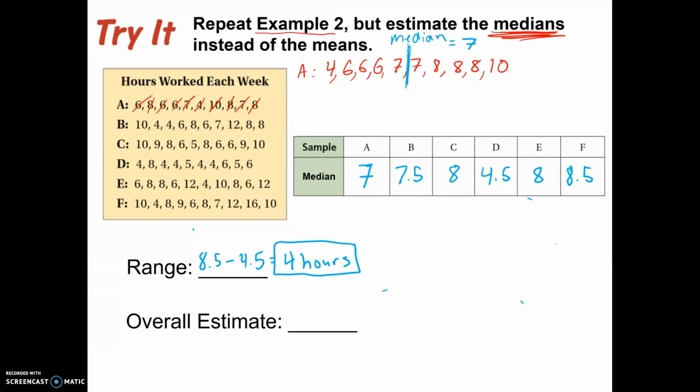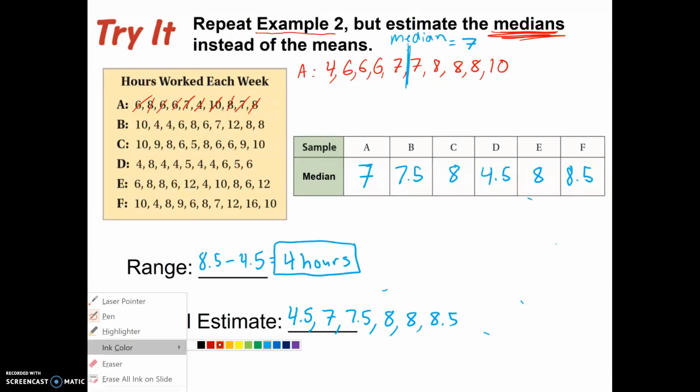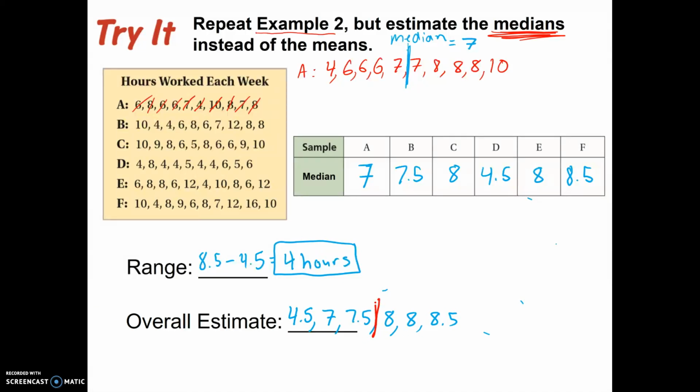And then for the overall estimate, we want to find the median of the medians to give us one number that can help us summarize and represent all 6 of these surveys. So we put the numbers in order: 4.5, 7, 7.5, 8, 8, and 8.5. Our middle number would be in between number 3 and number 4. So right here is our median. In between 7.5 and 8 is 7 3/4, or 7.75 hours.